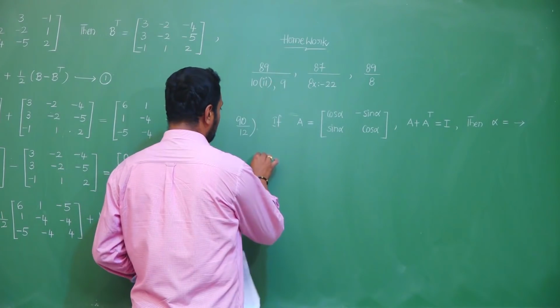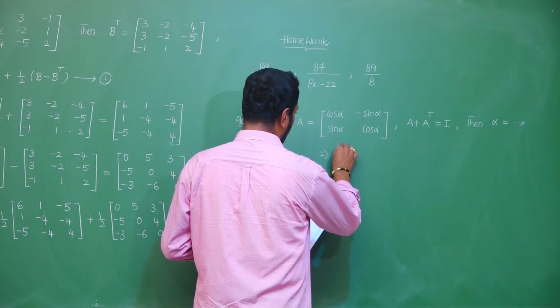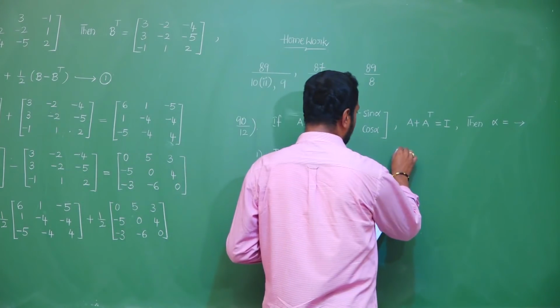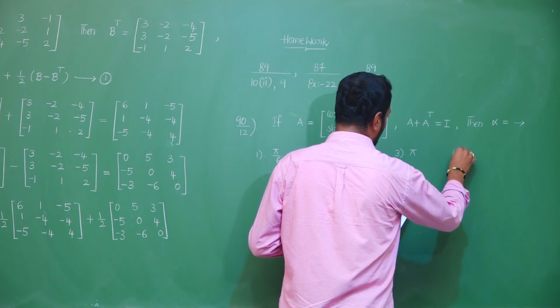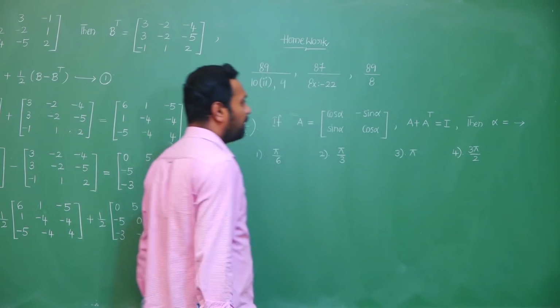In that, the first option is pi by 6, the second option is pi by 3, the third option is pi, and the fourth option is 3 pi by 2.